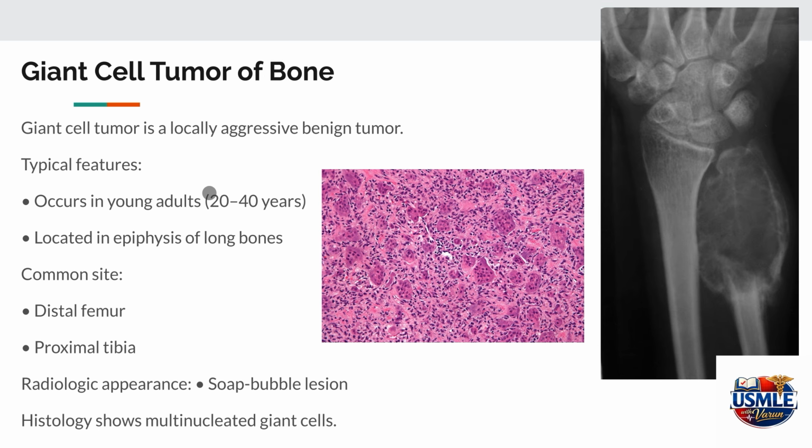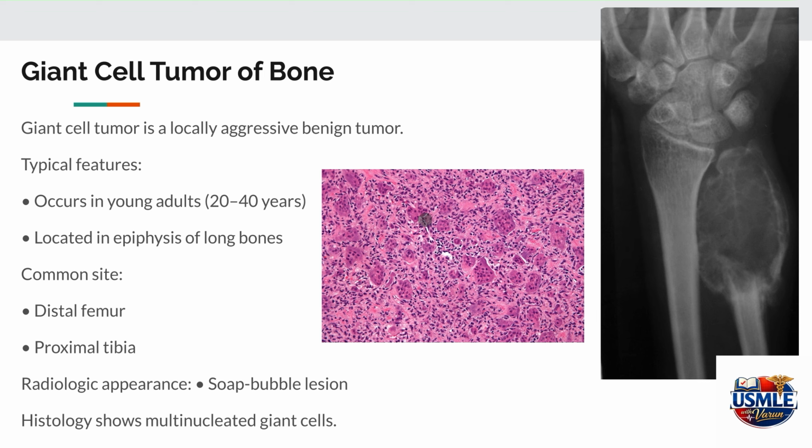Giant cell tumor of the bone is a locally aggressive tumor that typically affects young adults between the ages of 20 and 40 years. Unlike many other bone tumors that arise in the metaphysis, giant cell tumors arise in the epiphysis of long bones. Common locations include the distal femur and proximal tibia, near the knee joint.